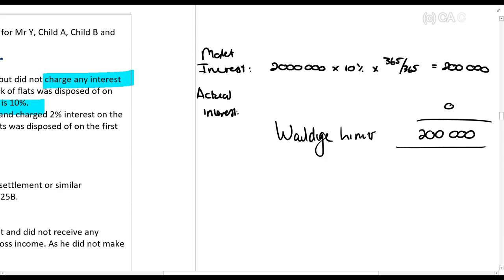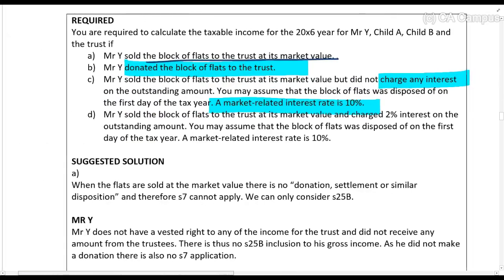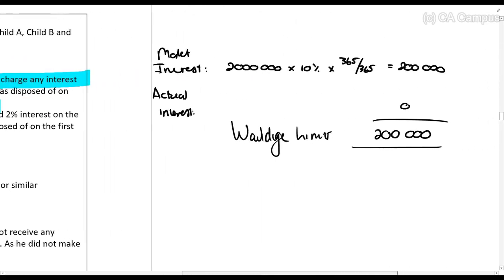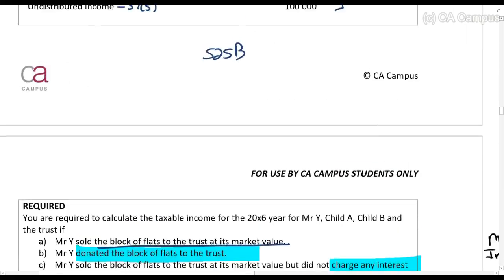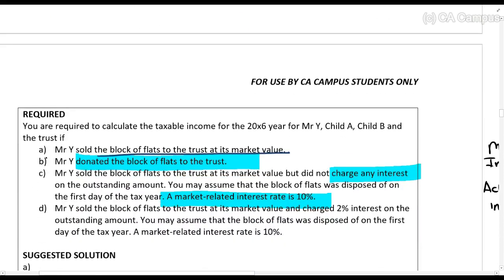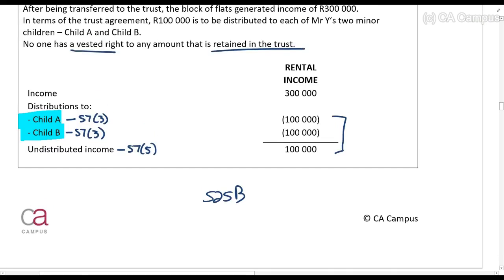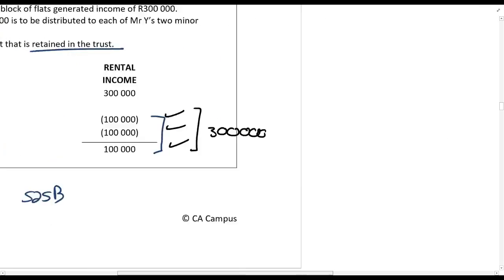Okay, so now you need to make sure that you see. In part C, he sold it on a loan, didn't charge interest. We say the maximum that you can be taxed on is 200,000 rands. What did we see in situation B when it was a donation? We saw that 100 and 100 and 100, so a total of 300,000 rands is subject to section 7, which Mr. Y can be taxed on.